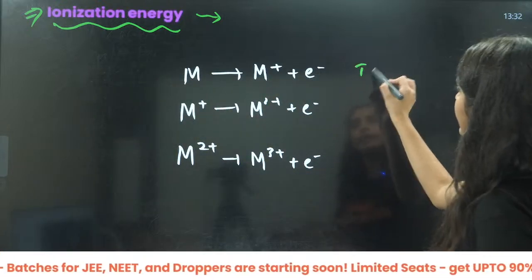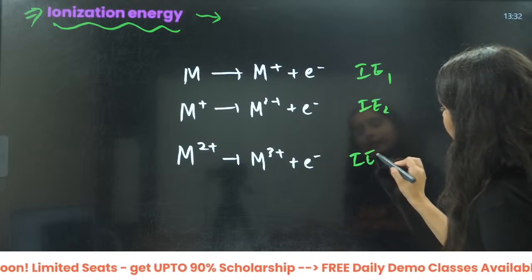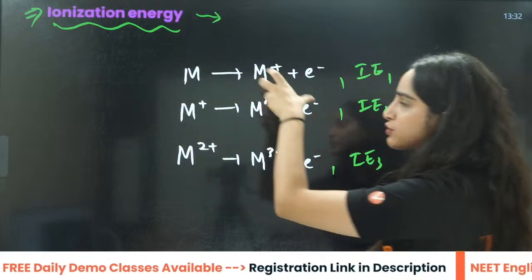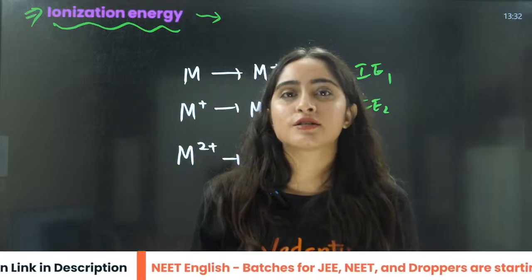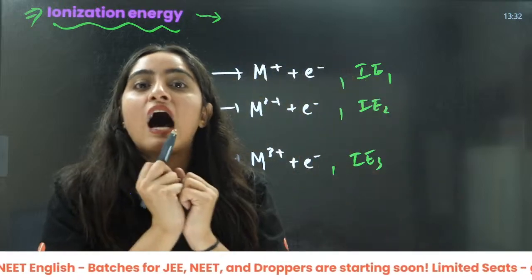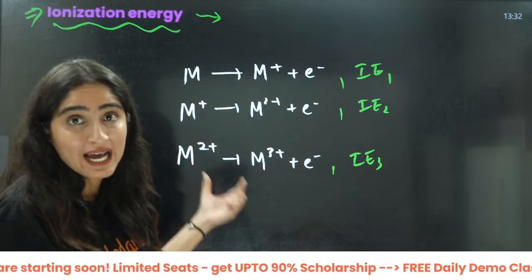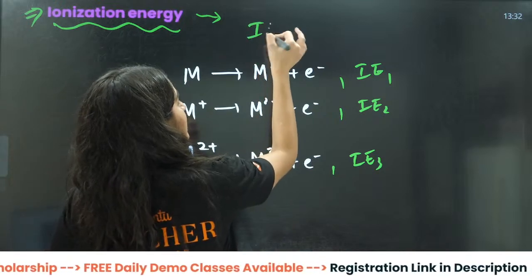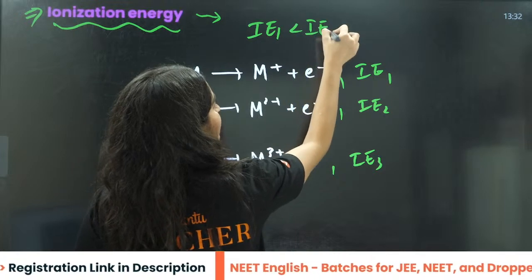If I call it IE1, IE2, IE3, that means in the first place I am taking out electron from a neutral atom. That is easy, right? There is no positive charge there. There is no very high Z effective here. But when I am taking out electron from a cation, that is very difficult. So that means the successive ionization energies will be like this.